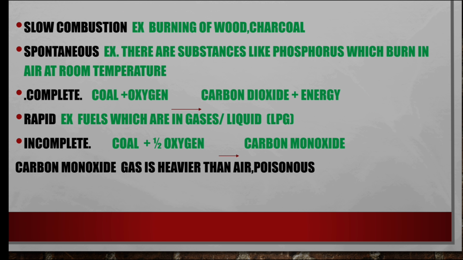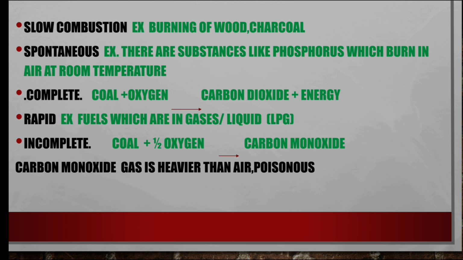There are 5 types: slow combustion, spontaneous combustion, complete combustion, rapid combustion, and incomplete combustion. What is meant by slow combustion? Burning of wood and charcoal, which are examples of solid fuel.